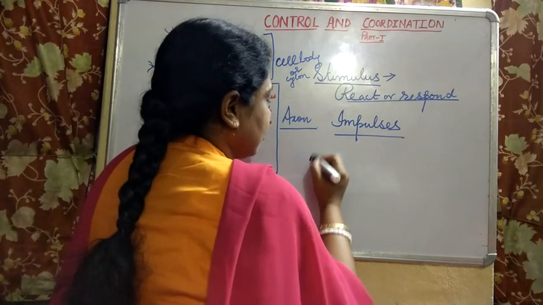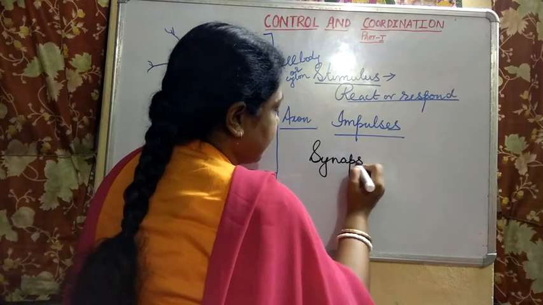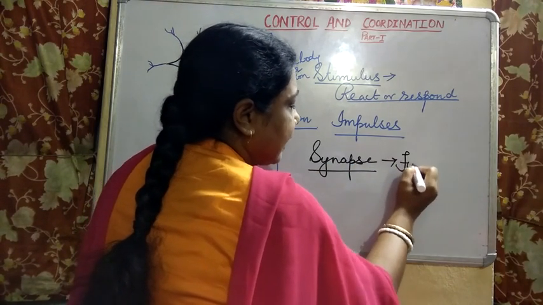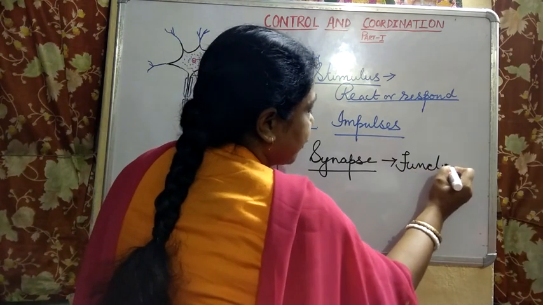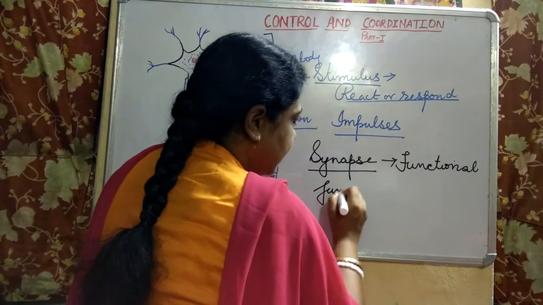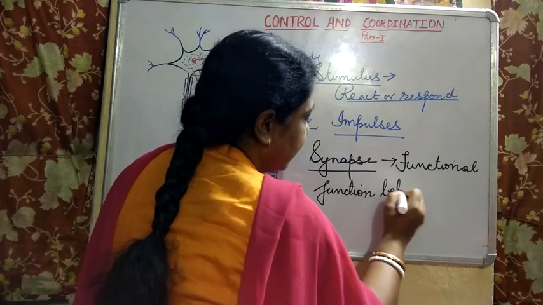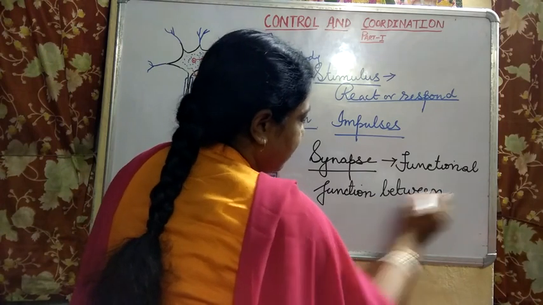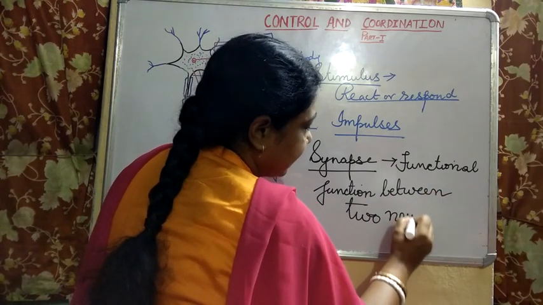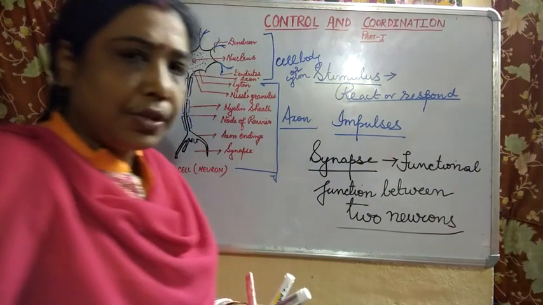You know what synapses are? Synapses are nothing but functional junctions between two neurons.